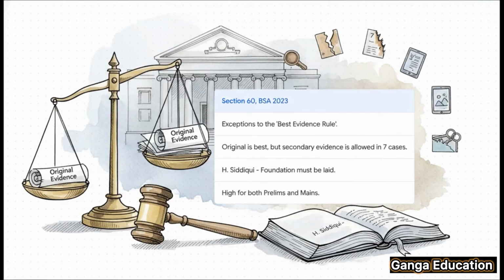All right, time for a quick revision. Let's boil it all down. Point 1. The section is Section 60 of the BSA 2023. Point 2. The core concept is that it lists the exceptions to the best evidence rule. Point 3. The key principle is you can use secondary evidence in 7 specific situations. But remember the H. Siddiqui case. You must lay the foundation first. And finally, remember its exam importance is very high for both prelims and mains.